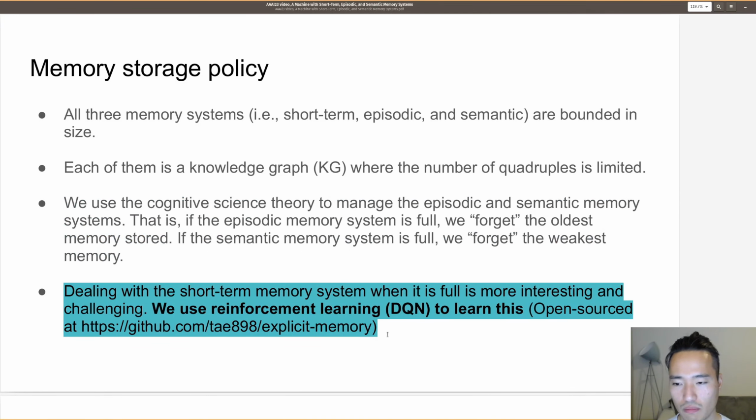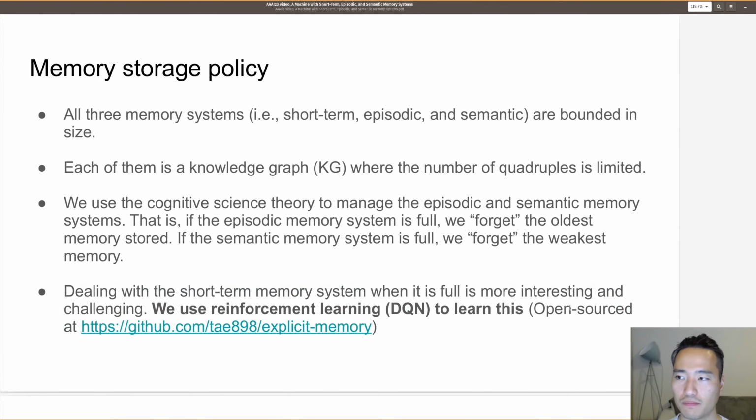Dealing with the short-term memory system when it is full is more interesting and challenging. We use reinforcement learning to learn this. More specifically, we use deep learning here, and it's open source at this address.